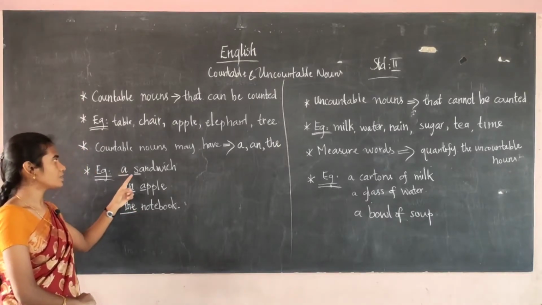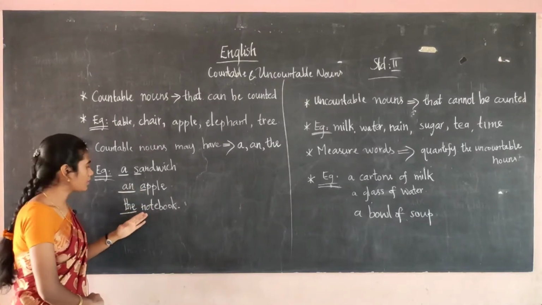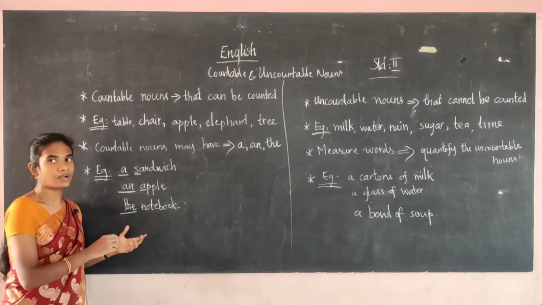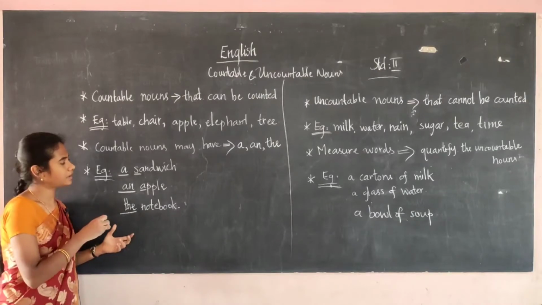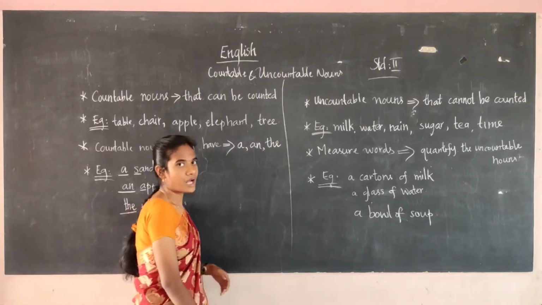Okay, so a is used before the consonant sounds, an is used before the vowel sounds, and the, if you are telling something particularly, you have to put the. Okay, next we shall move on to the uncountable nouns.